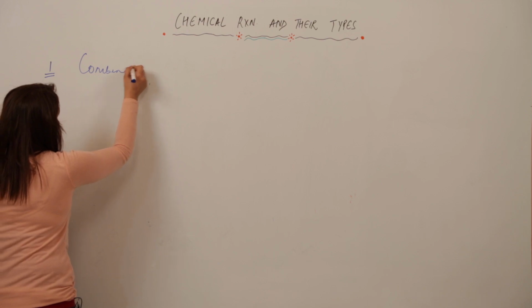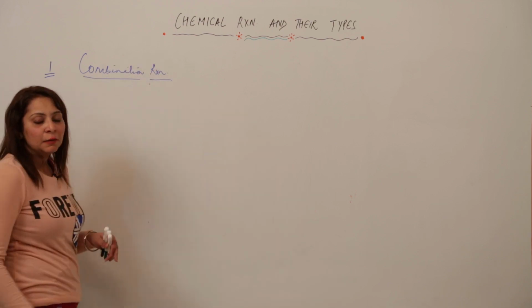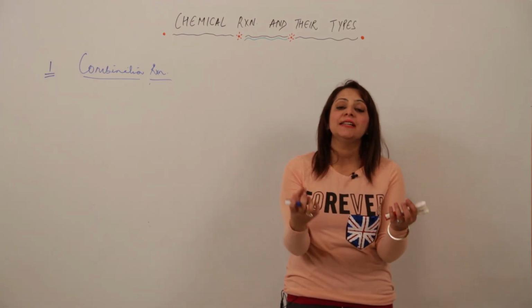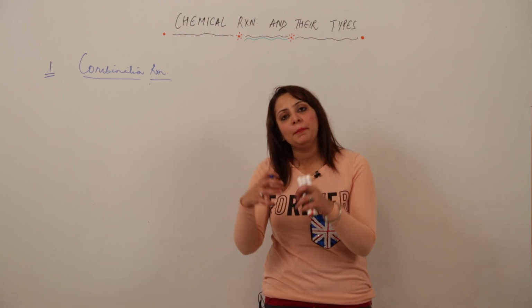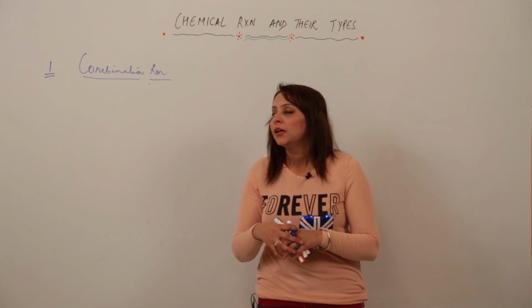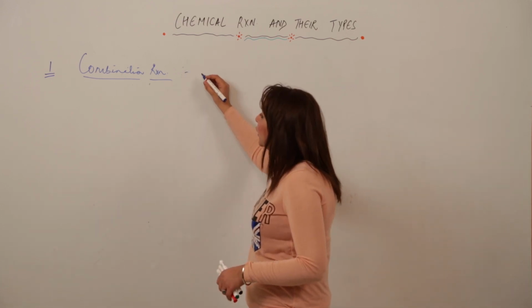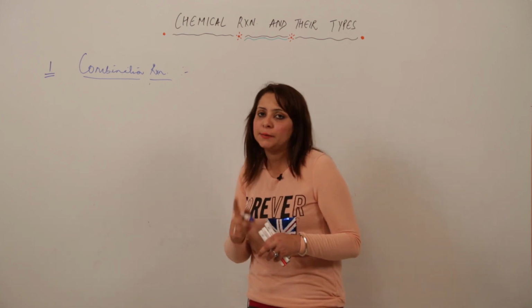As the name suggests, what do you mean by combine? Combining is just that you are adding those substances and they are getting combined with each other. Nothing is getting eliminated, everything is just combined, just added to it. So a combination reaction is a reaction in which we add certain substances which unite to form a single substance.